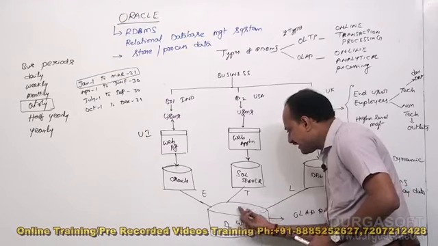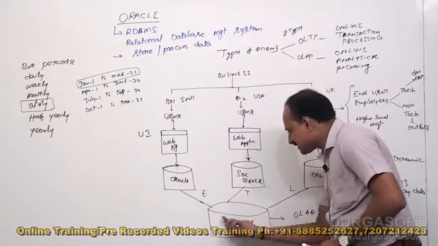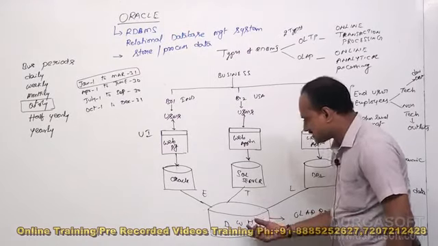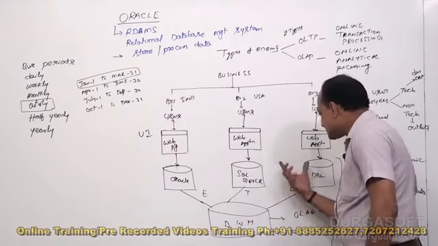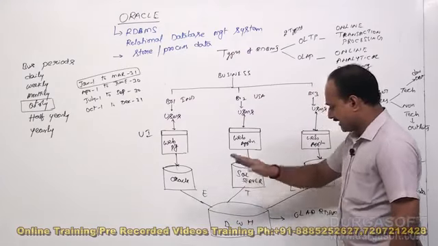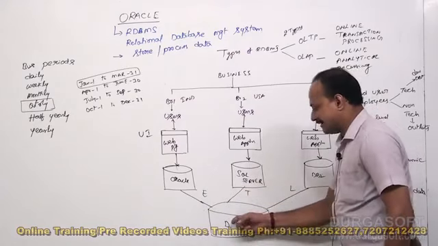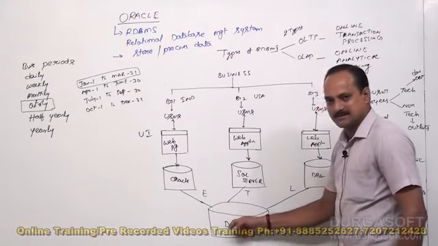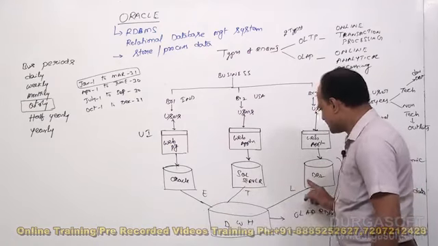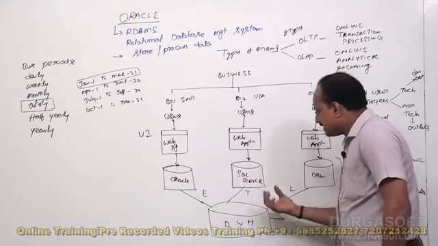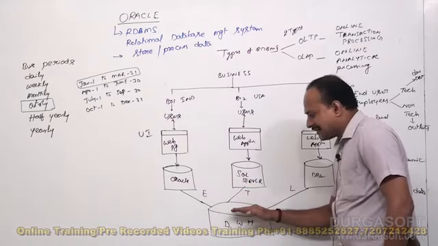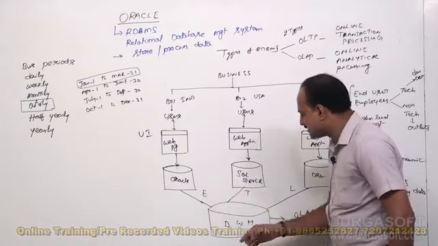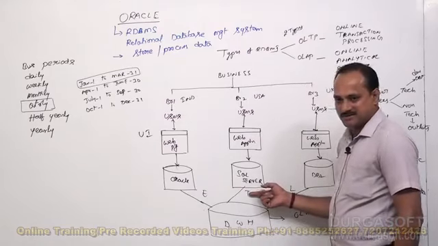Let us assume here the syntactical rules are different. In such a case, all these database syntaxes will be converted into the target database. This is called the target database. These are called source databases. So converted into target database syntax. How can I convert? By applying transformations.